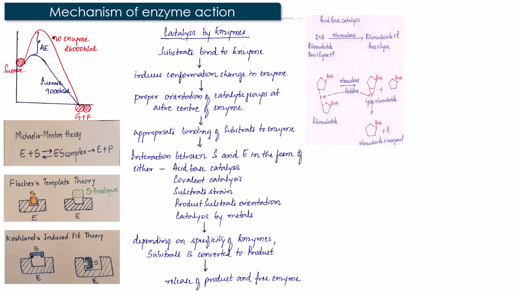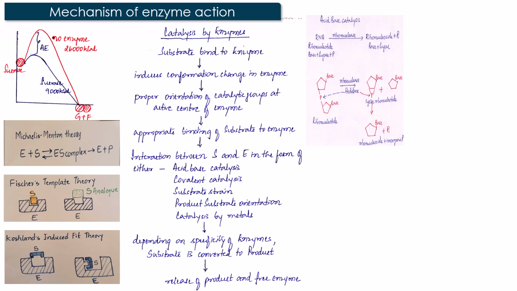Coming to acid-base catalysis, a good example for this is the breakdown of ribonucleotide, which is made up of base, sugar, and phosphate, by the ribonuclease enzyme to form ribonucleoside, that is base and sugar, with release of inorganic phosphate. This ribonuclease enzyme has histidine at its active site, present at two places, position 12 and position 119.